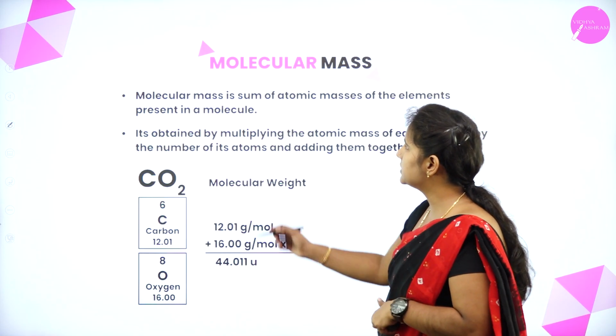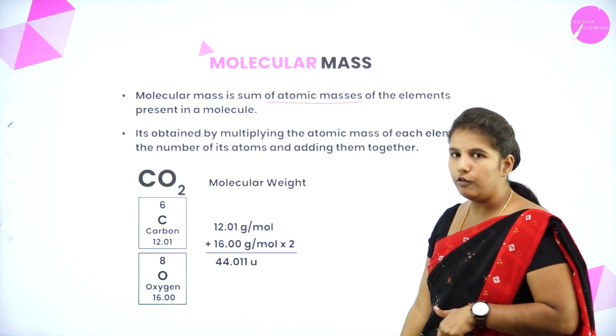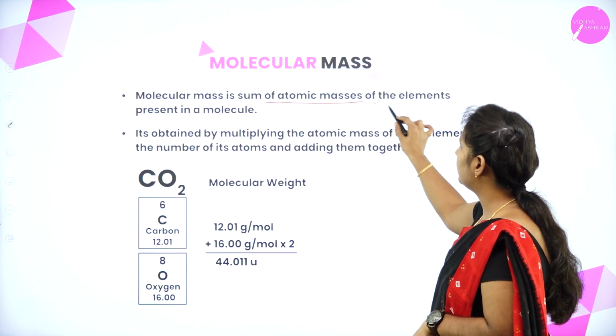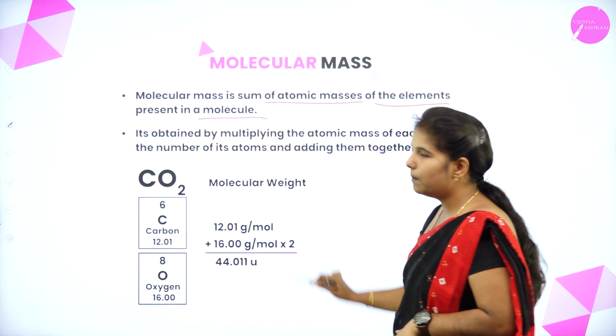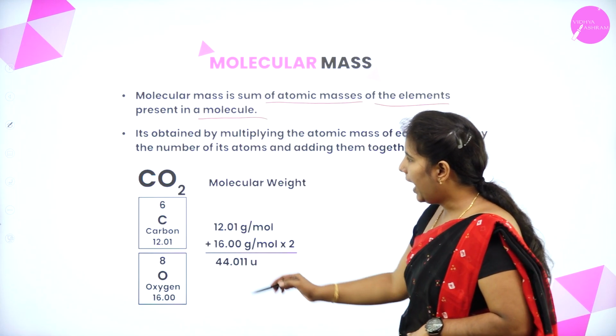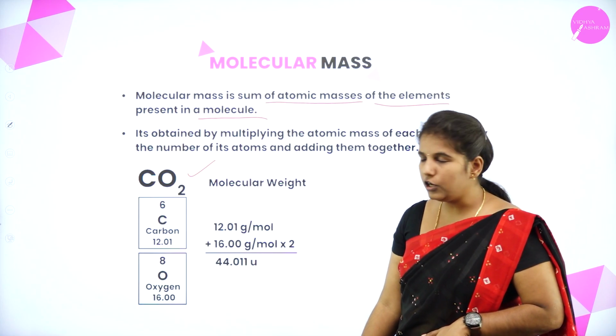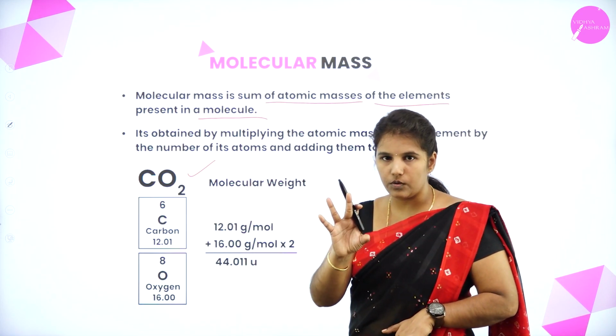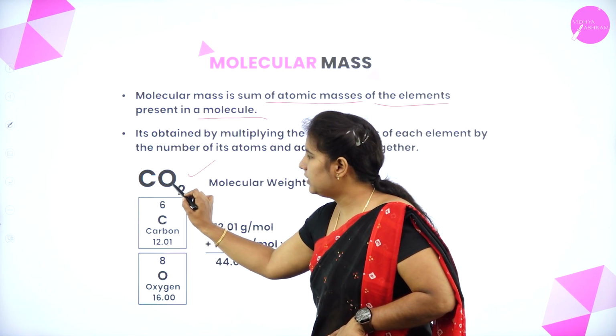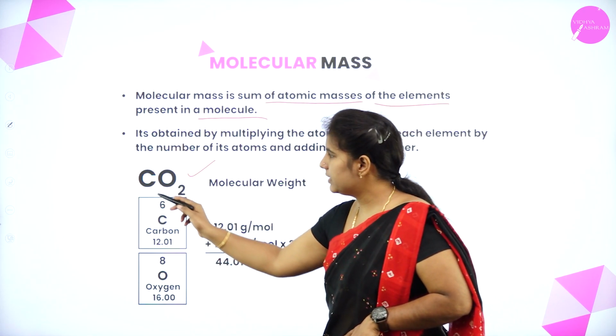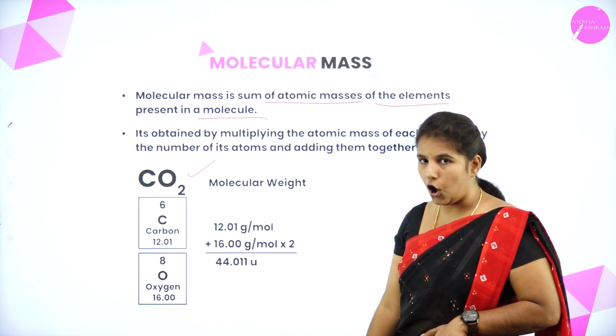Molecular mass is nothing but the sum of the atomic masses of the elements present in the molecule. Here I have taken the example of carbon dioxide. We know that carbon dioxide is a molecule formed by two different elements. The first one is carbon and the second one is oxygen.